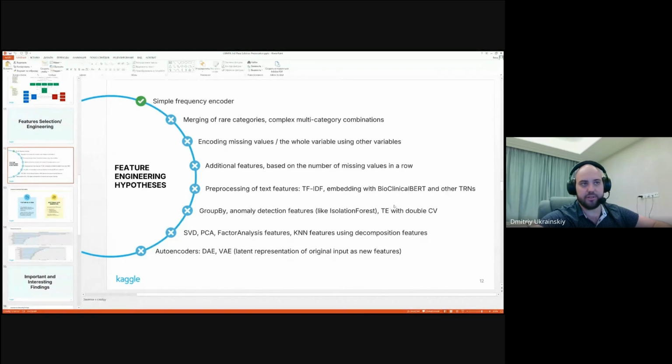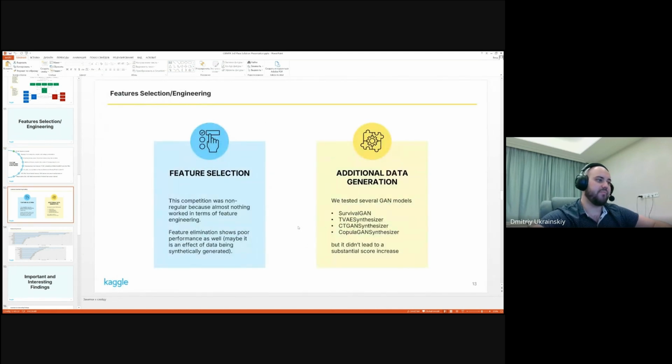We tried target encoding, including double cross-validation to avoid leakage. We tried decomposition features, SVD, PCA, factor analysis, tried to make KNN features using decomposition features, tried autoencoders, denoising and variational ones, related to the representation of input, but nothing worked. We believe that feature engineering did not work because of the data being synthetically generated, and for this reason also any feature elimination gave poor performance.